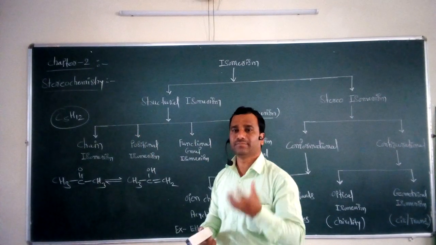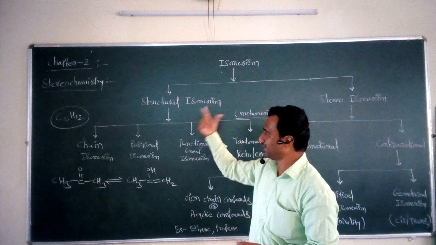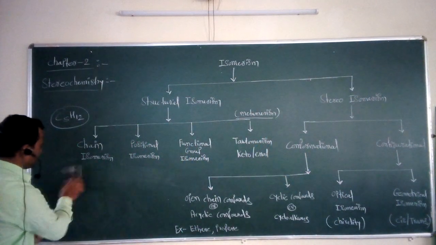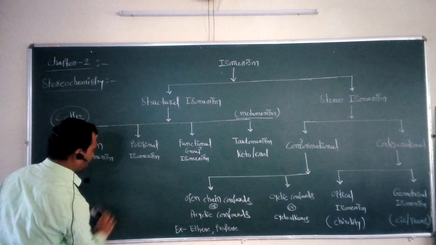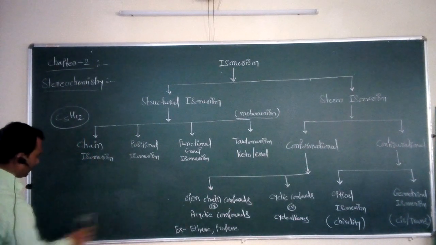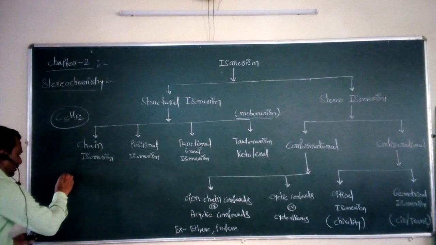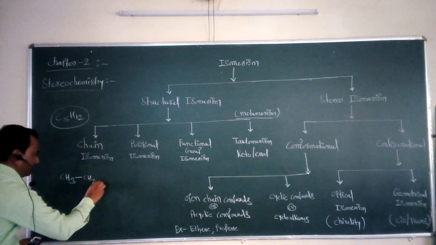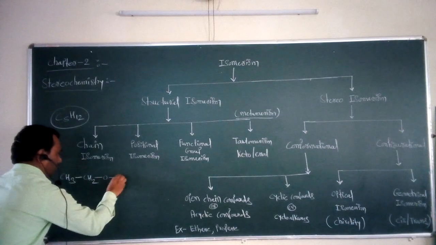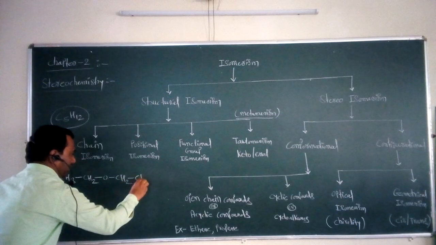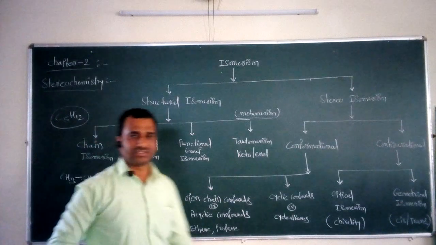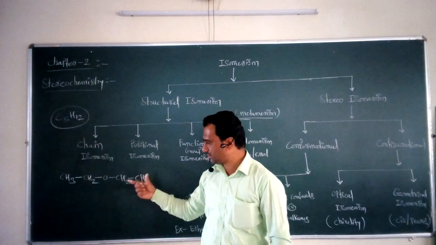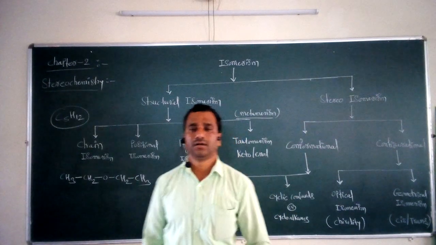This is a subtype of structural isomerism, in which we take two different isomers, like CH3-CH2-O-CH2-CH3. Suppose this is one of the possible isomers, diethyl ether.